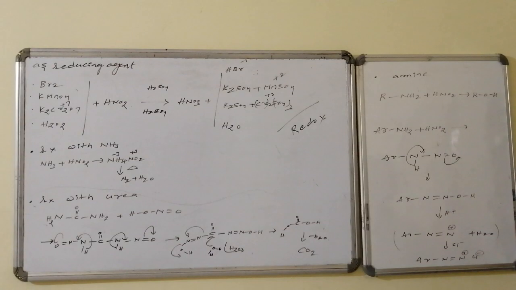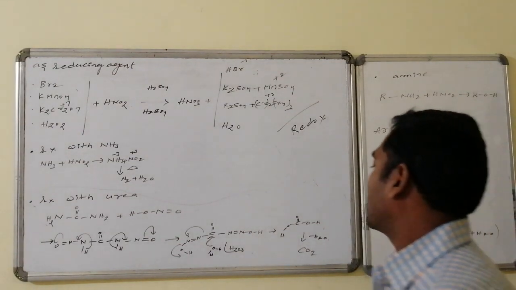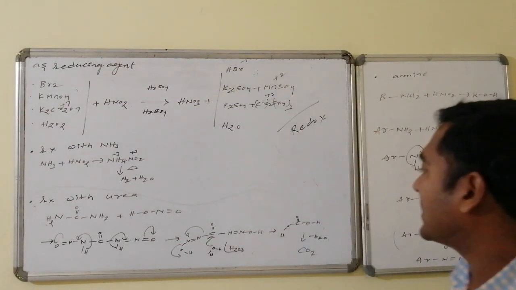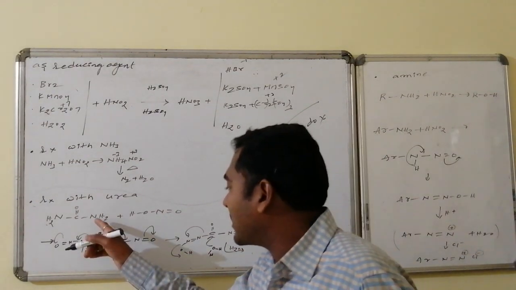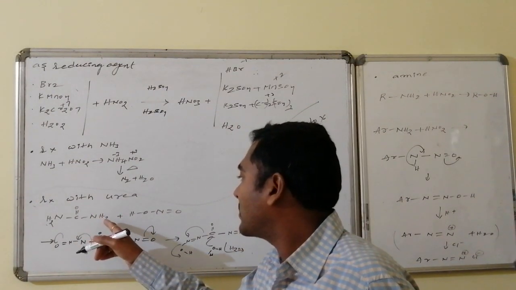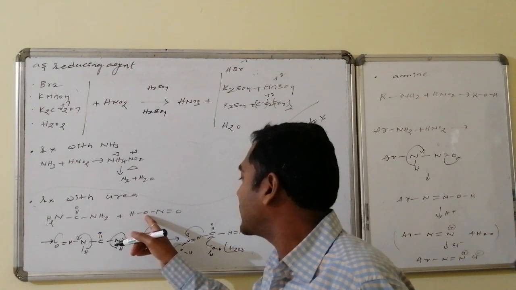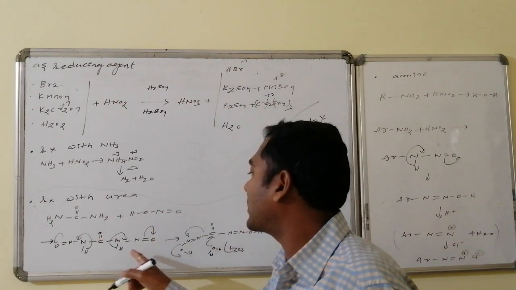Carbon dioxide formation takes place. Carbon dioxide and the nitrogen formation takes place. Then how this particular reaction occurs is, this particular nitrogen having a lone pair, and here the hydrogen and the OH group both are eliminated in the form of water.